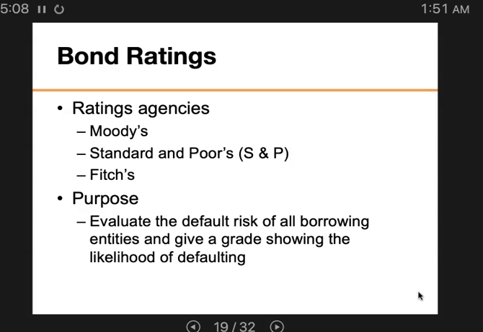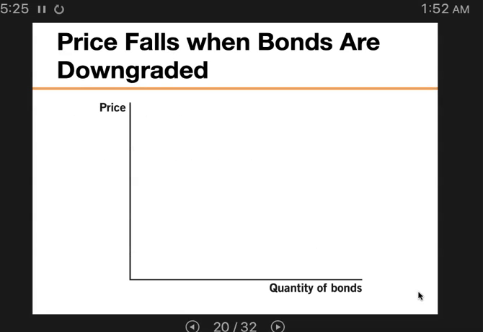All right, so now we are going to look at the two things that we just talked about. One is the default risk, right? And the bond ratings, right? We already know the default risk will affect the price in one way, but how about the bond ratings? Let's take a look at this graph. So price falls. I already gave you the answer. Price falls when bonds are downgraded. Okay, all right, so here we go.